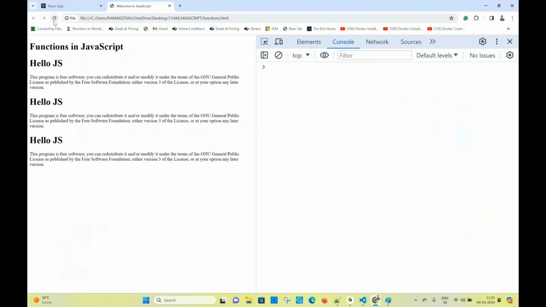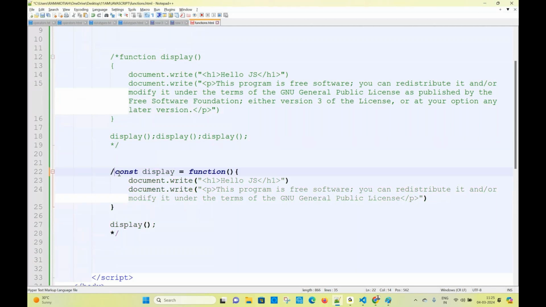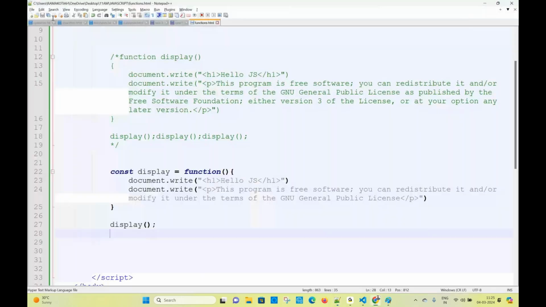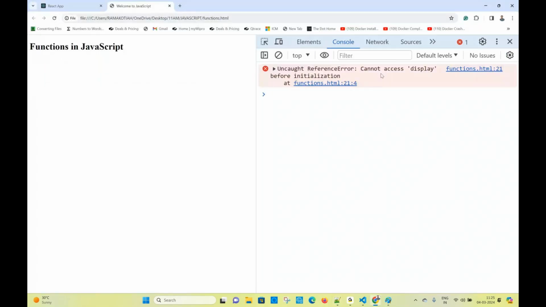Right. This is the native function, the regular function. Same thing, let me try with this arrow function expression. Now, can you see what the output is? You will get the output, definitely. But if I call this before, can I get the output? No way, you cannot get the output here. This is an error: cannot access display function before its initialization.